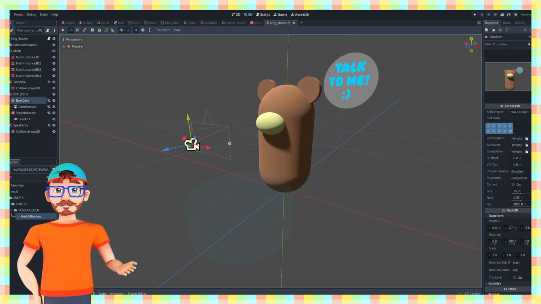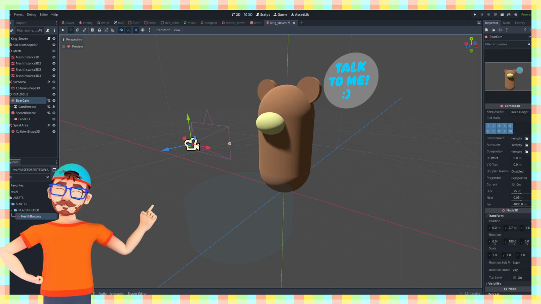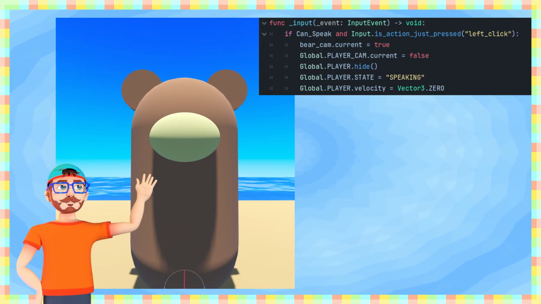Another Area3D node can detect if we are standing close in front of King Stephen, and I'll add a little speech bubble next to him. I'll set up a new camera, and now in his code under the input function, I'll trigger the camera to turn on and hide the player. Let's test this out.